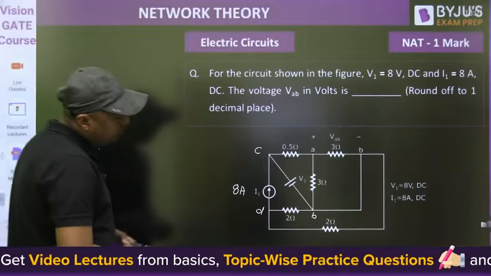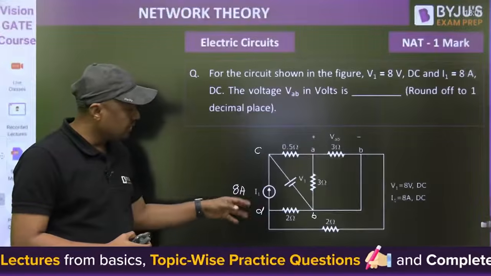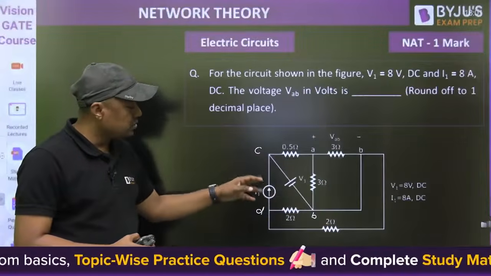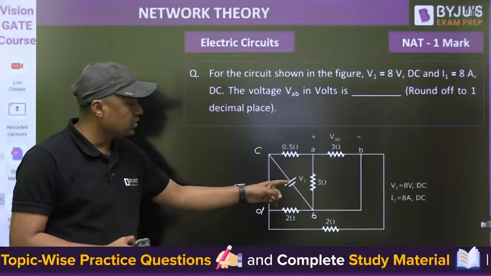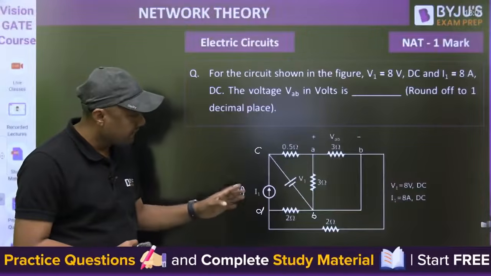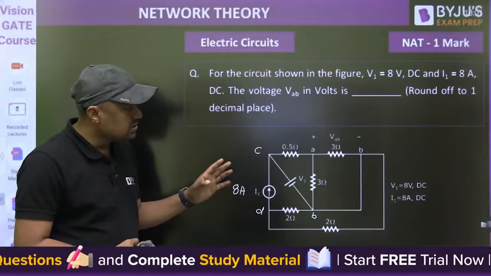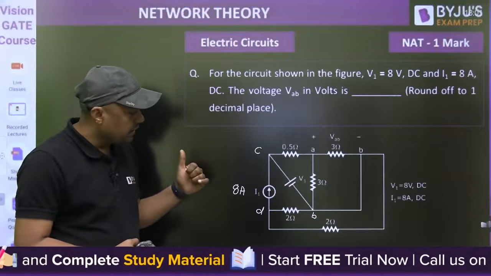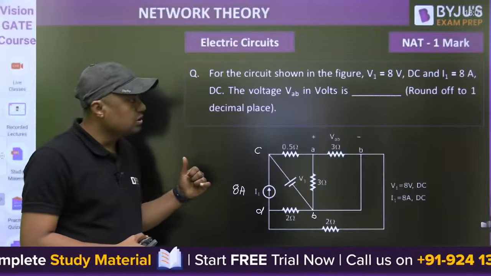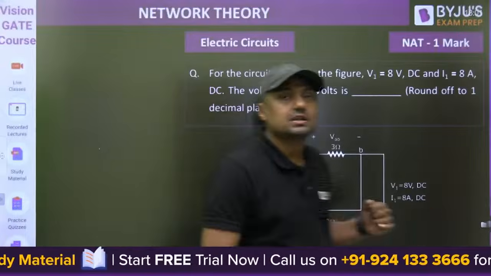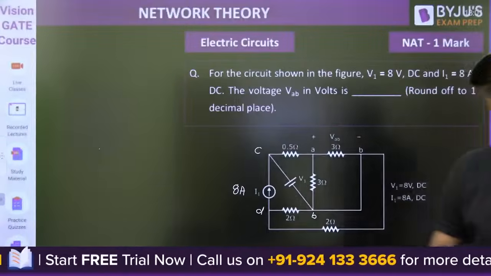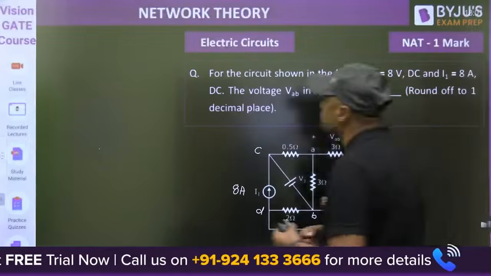Now you can make a proper circuit between C and D where you put a 1 ampere current source, then between C and B we are having the one voltage source V1 and the value is given here. That is one way to solve this question, right? And another way to solve this question is what? You can use mesh analysis. Tell me what is the answer for this question.